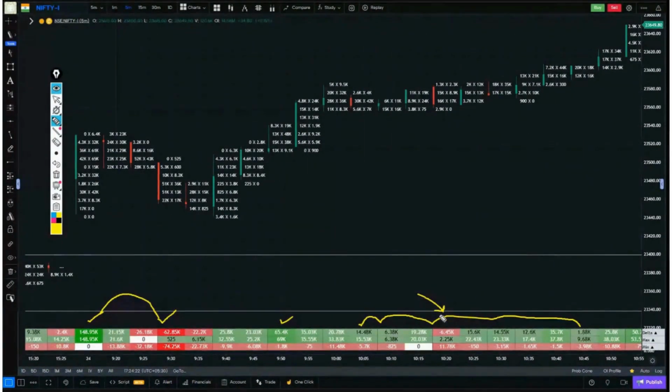And those candles which have very little buying and selling do not have the potential to move the market anywhere. So where there is more buying and selling, that's where the potential exists to move the market. So now what we will do is pick those candles that have a heavy delta. Let's say a heavy delta above 30,000. This means any candles with a delta above 30,000, whether on the positive side or the negative side, we will read those candles.